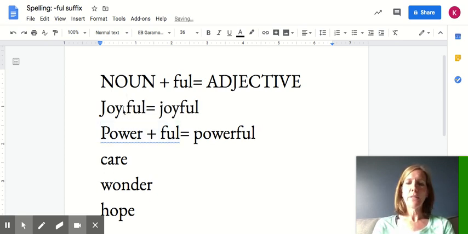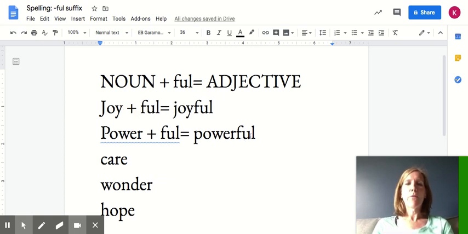I didn't really want it to fix it. I wanted to kind of show it like an equation. Okay. Powerful is now an adjective. So a powerful storm came through the town. It was a storm that was filled with power.